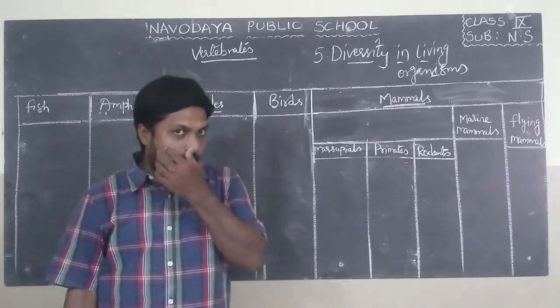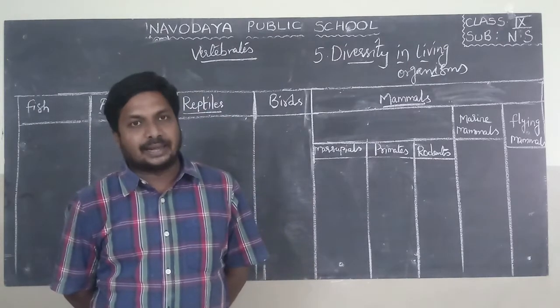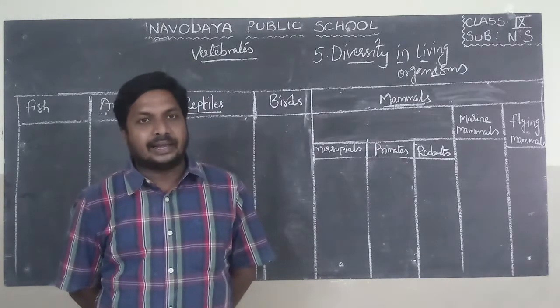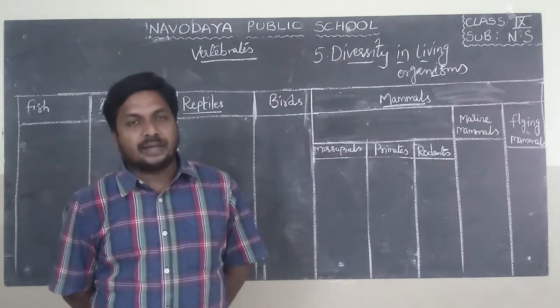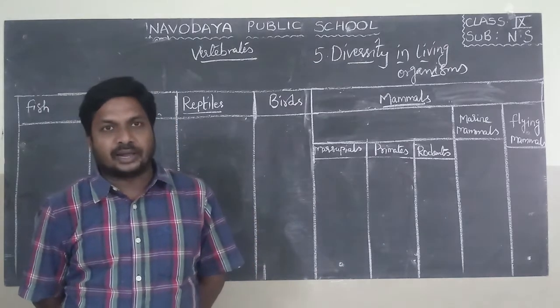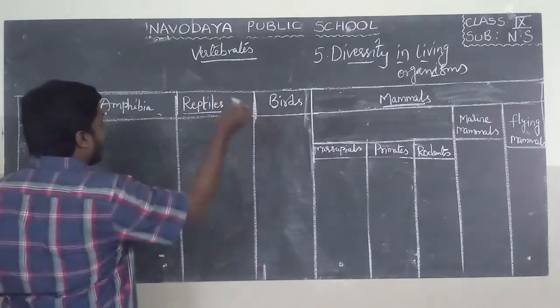First phylum Porifera, second phylum Coelenterata, third phylum Platyhelminthes, fourth phylum Nematohelminthes, fifth phylum Annelida, sixth phylum Arthropoda, seventh Mollusca, eighth phylum Echinodermata, ninth phylum Chordata. In that, now we are in vertebrates, or Chordata.